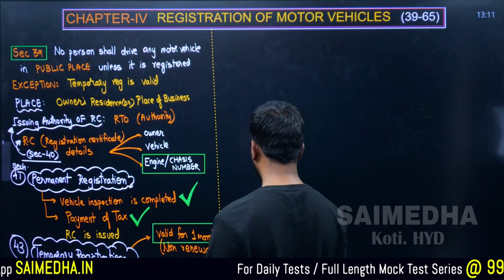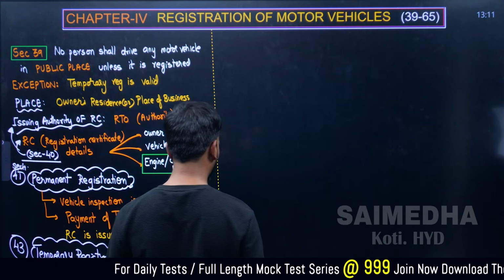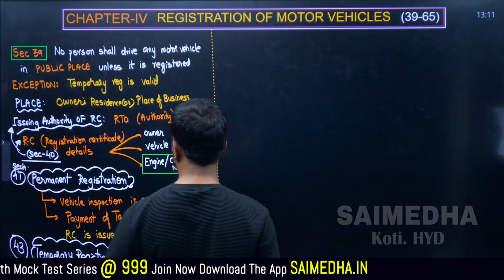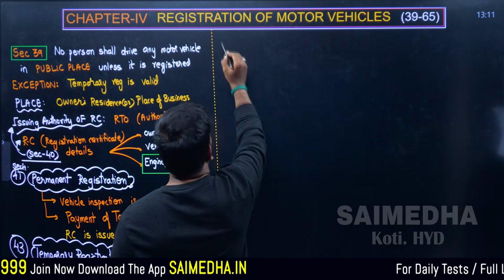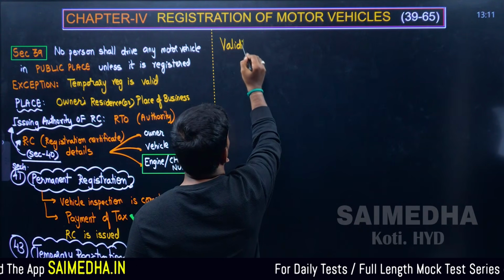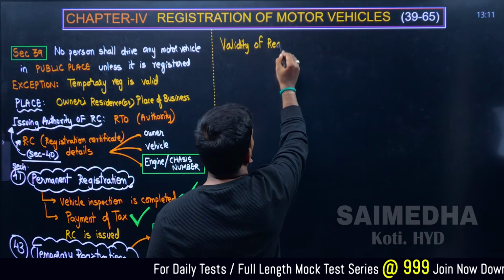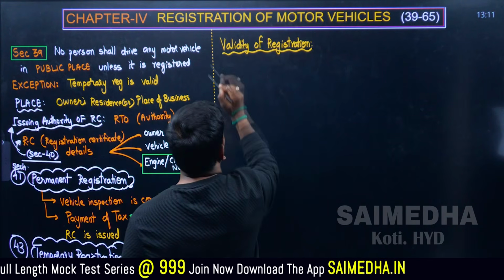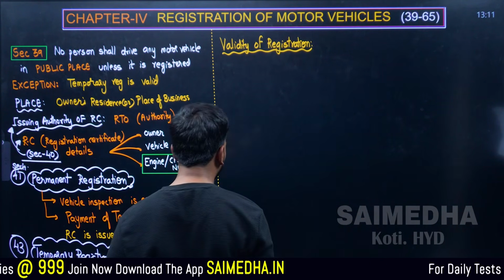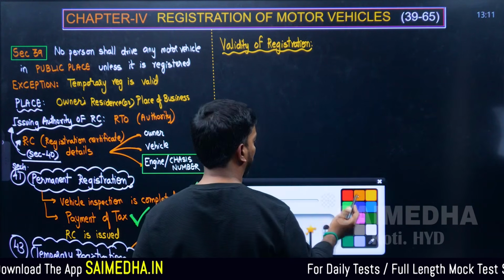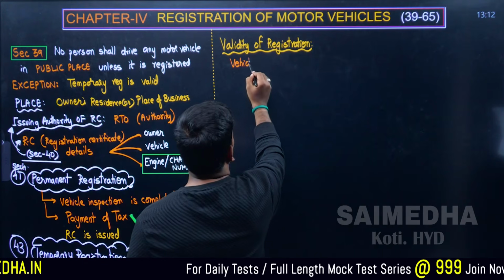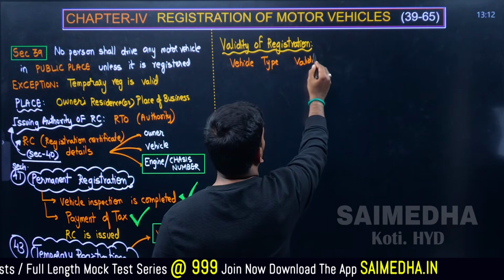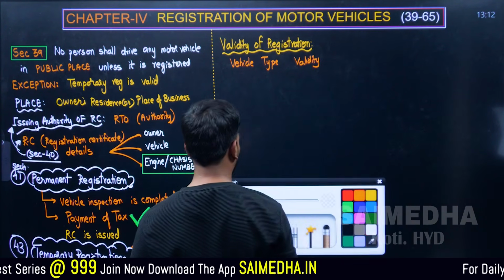After Section 43, if we discuss TR is completed, PR is completed. Now the important aspect that you have to memorize is regarding the validity of the registration, in Section 41 itself. Validity of registration. This is one of the important boxes that you have to memorize. Validity of registration is going to depend upon vehicle type. Vehicle type is there, and RC validity is going to be there for how much time? Let's discuss it.